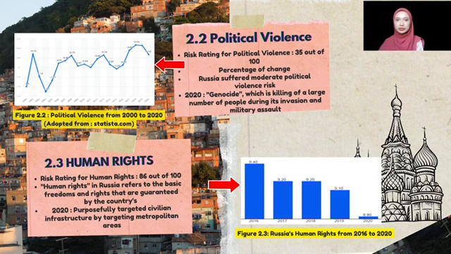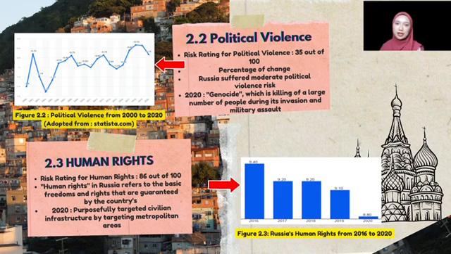The risk rating of political violence is 35 over 100. We are using the percentage of changes approach. It shows that Russia suffered moderate political violence risk compared to 2018 and 2019. In 2020, Russia committed genocide, which is killing a large number of people during its invasion and military assault.